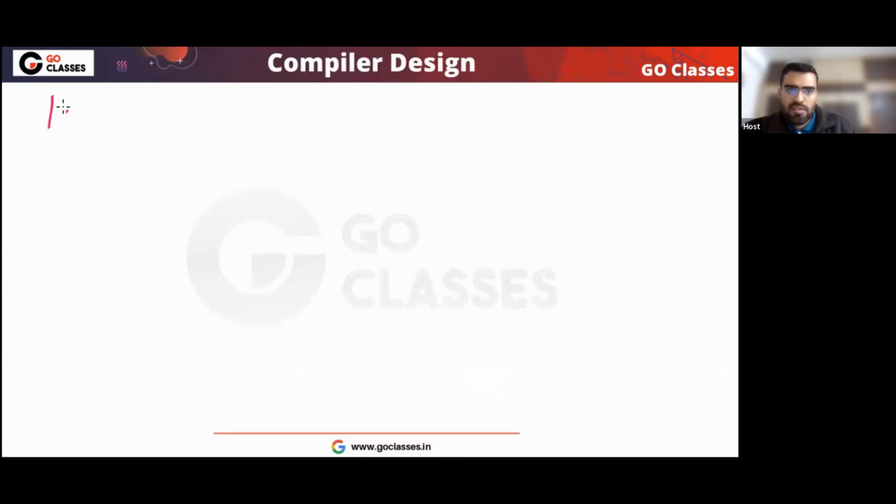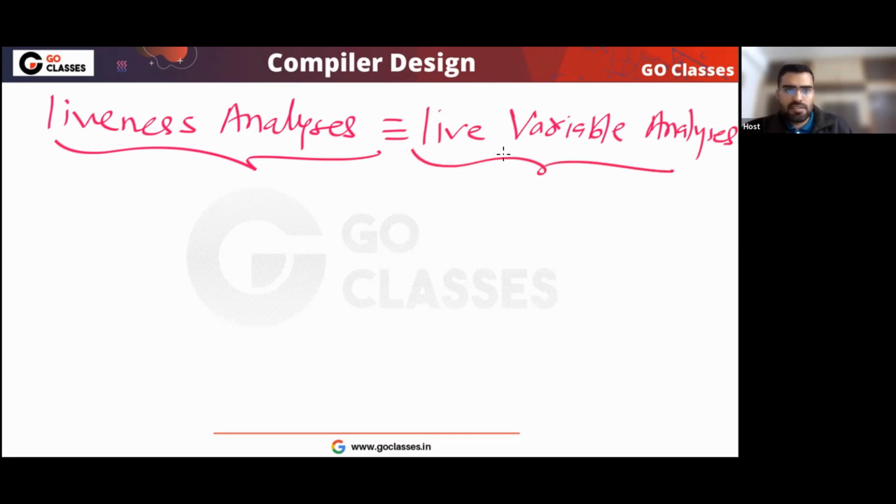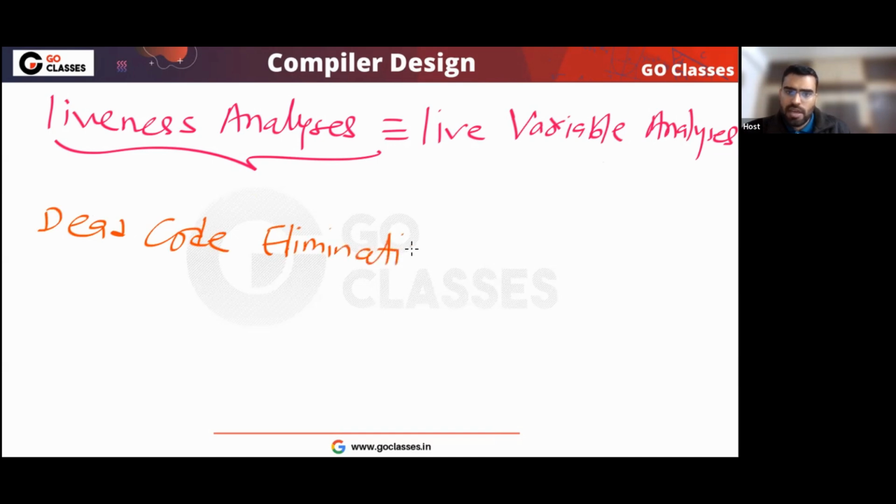Now the next point is something called liveness analysis, another name is live variable analysis. Both are the same. Can anyone tell me what is the difference between this analysis and dead code elimination? We use this analysis for dead code elimination. What is the difference?